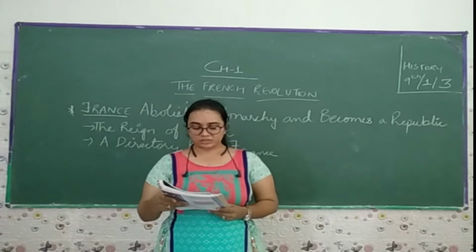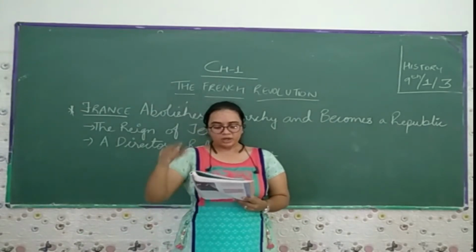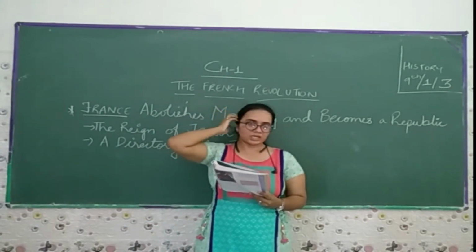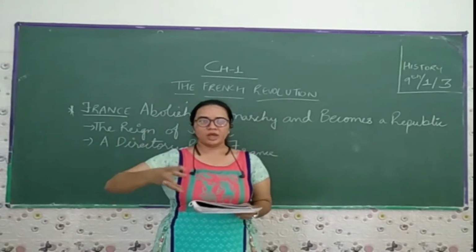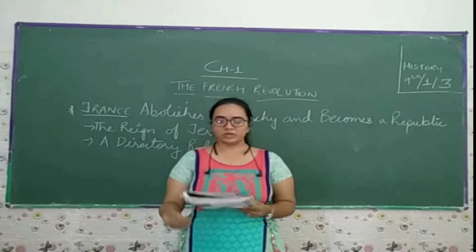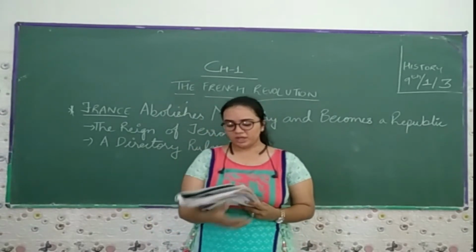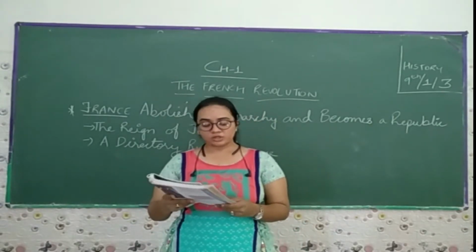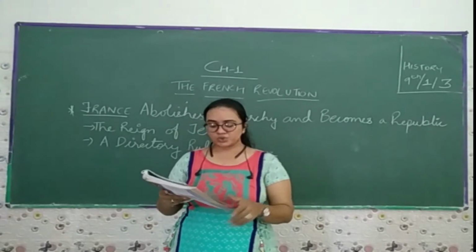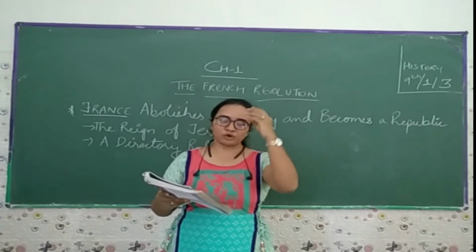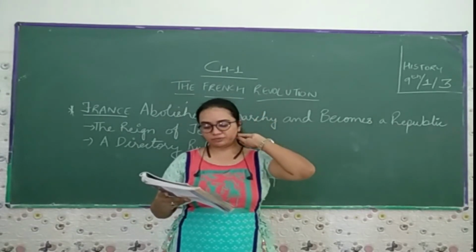It was written by the poet Rouget de Lisle, and it is called the Marseillaise because a number of volunteers came over to France from Marseille and used to sing this song. Now it is the national anthem of France. The revolutionary war brought losses and economic difficulties to the people. Now the revolutionaries had to face a number of difficulties.